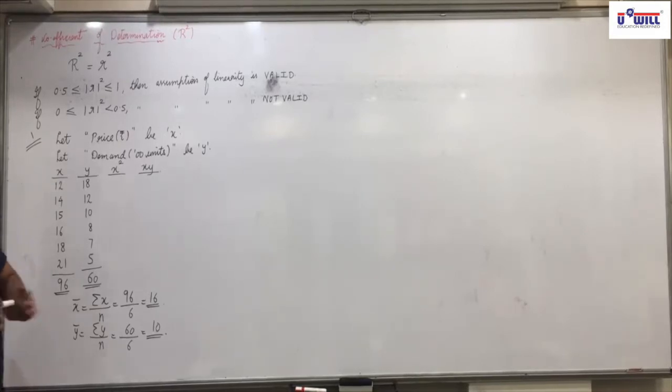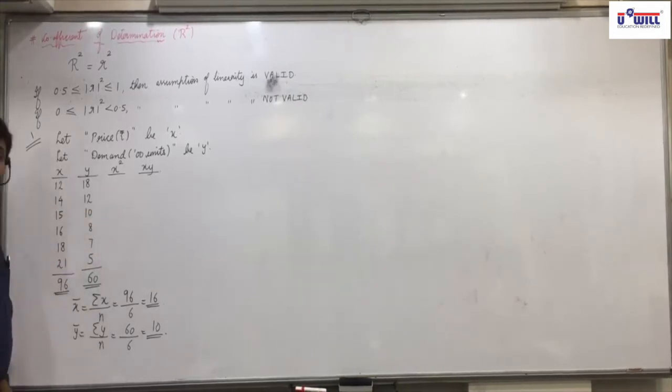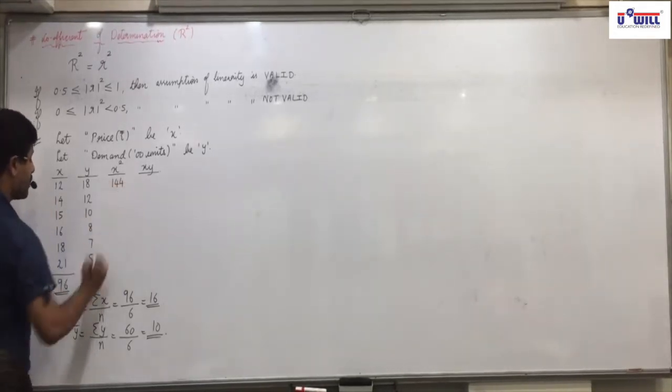Alright everyone, these workings we have been doing in the last chapter. So Varun, tell me X square. 144. Use the calculators. 12 square is 144. Further?